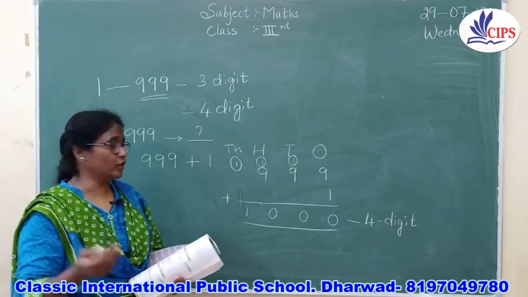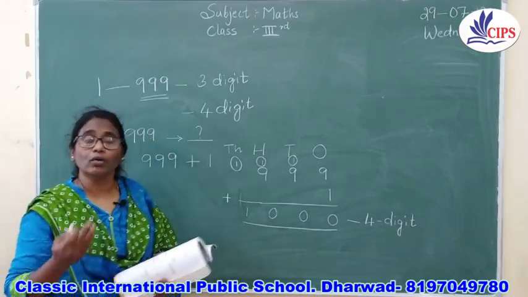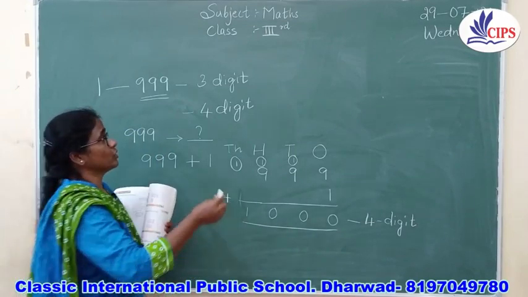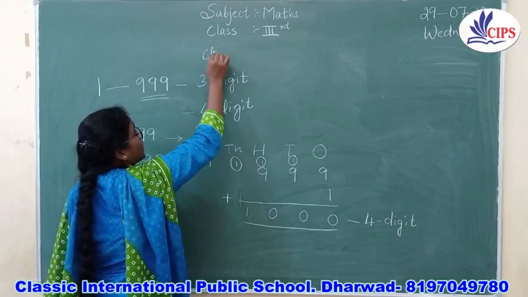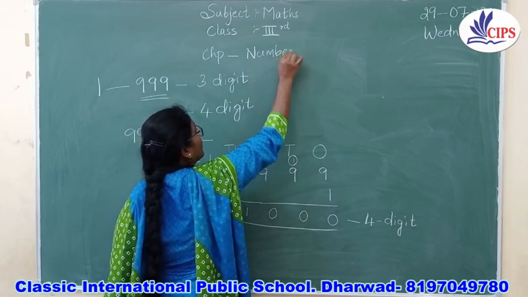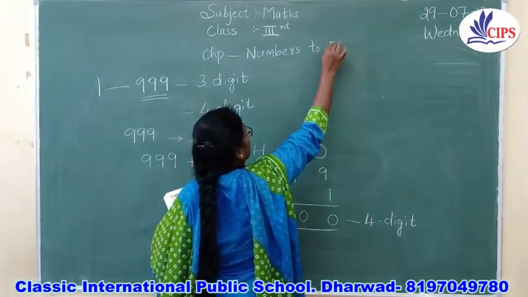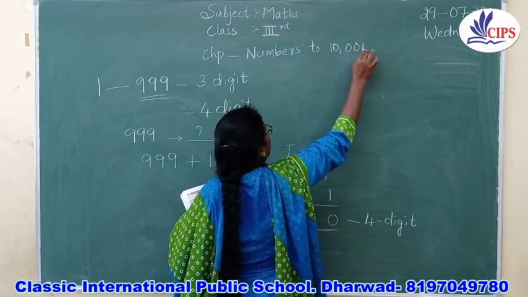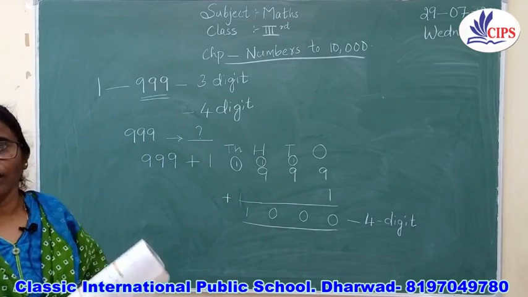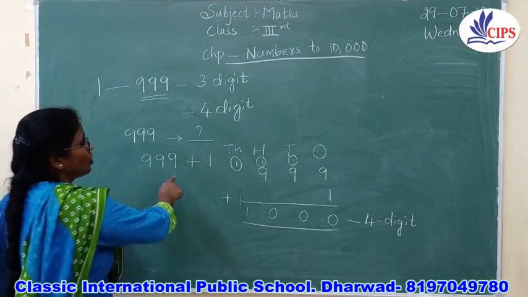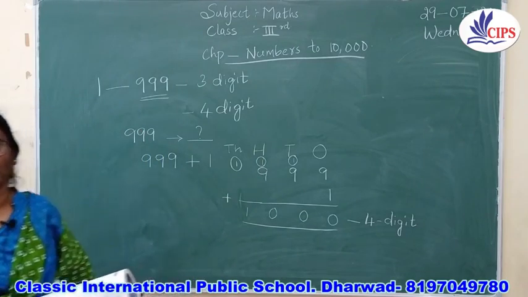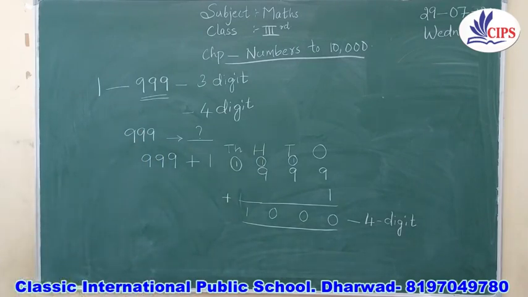So from 1000, we are going to start the next numbers and go up to nearly 10,000. So your first chapter is studying the numbers up to 10,000. This is your first chapter, okay, children? Next I am going to teach you how you are going to write the numbers.